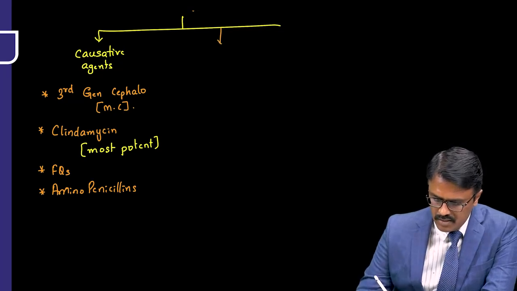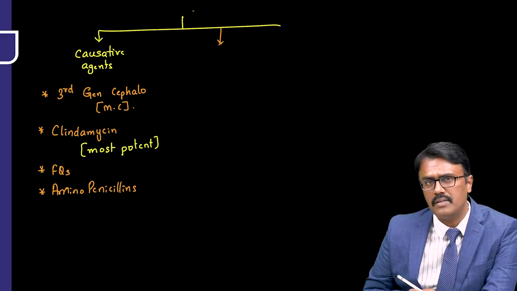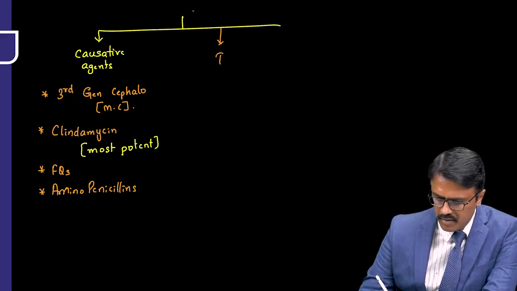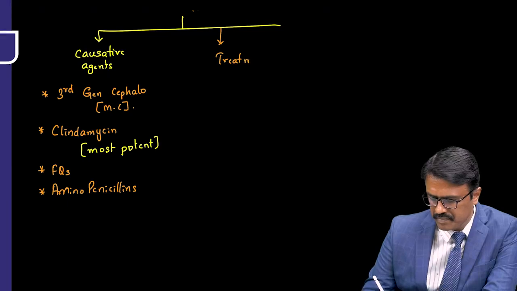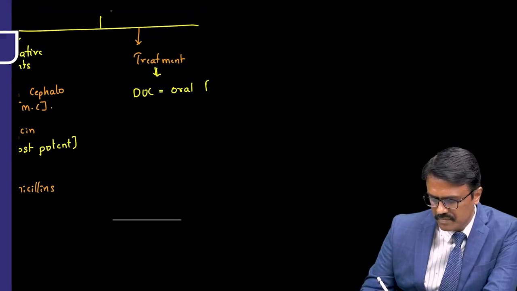Now that is the causative agent. Recently they gave a question: clindamycin was used for treatment, and a patient came with diarrhea. How do you manage this? The treatment for this condition, I told you, the drug of choice is oral fidaxomicin.